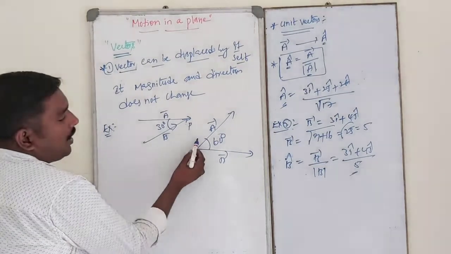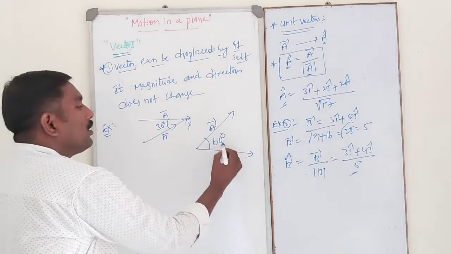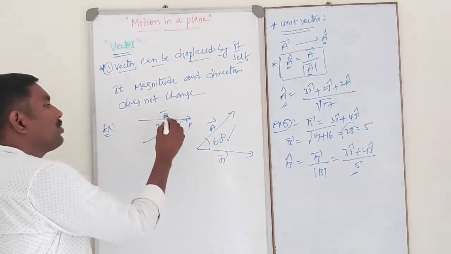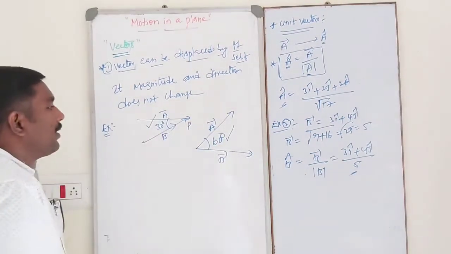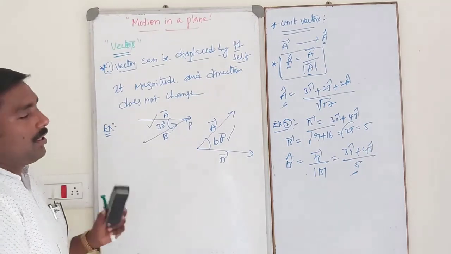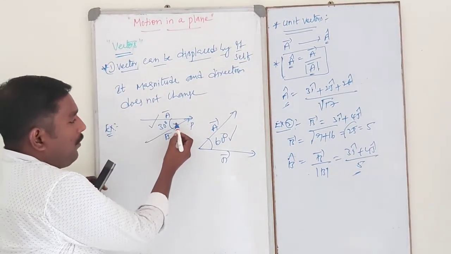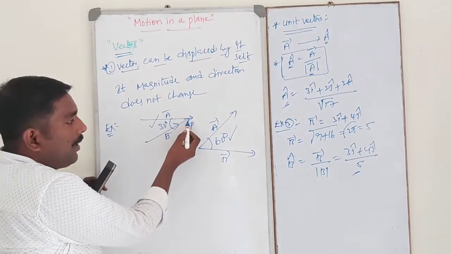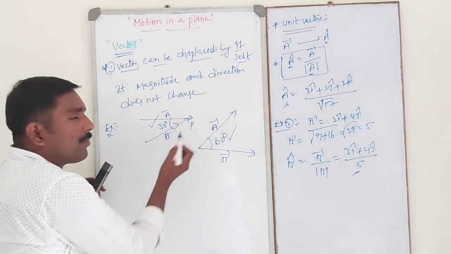Here the tails coincide, so I have taken 60 degree, and the angle between them is 60 degree, it is correct. Here the heads coincide, so the angle between them is, of course, I will take 30 degree, so it is also correct. So whether it is coincidence of heads or coincidence of tails, take these two cases for the angle.